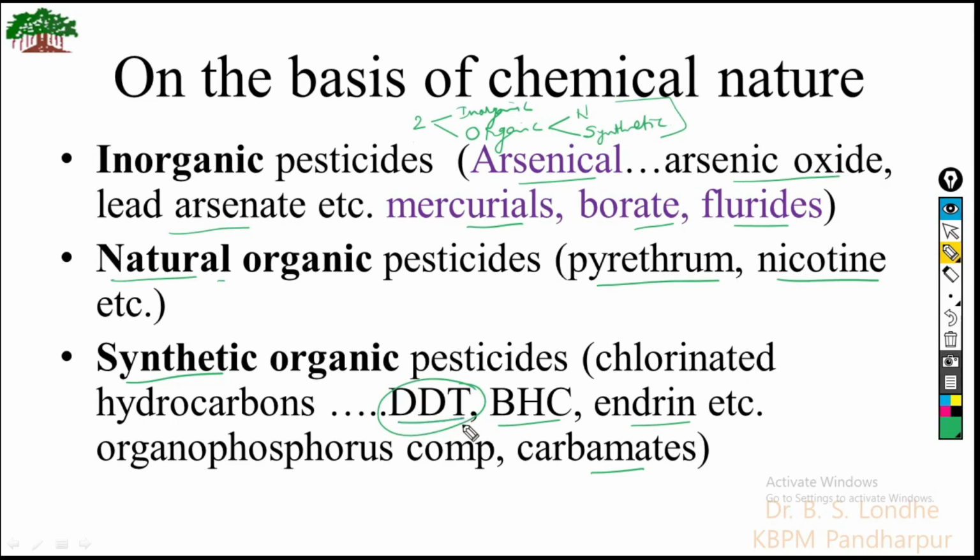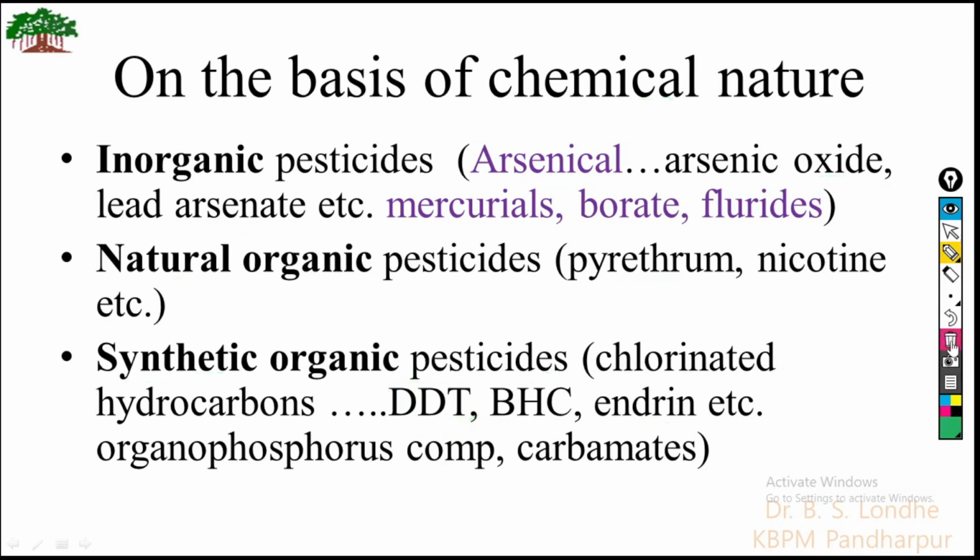DDT is a synthetic organic compound, that is dichloro diphenyl trichloroethane. BHC is benzene hexachloride, and endrin is an organophosphoric compound. These are the compounds classified on the basis of their chemical nature, which act as pesticides.